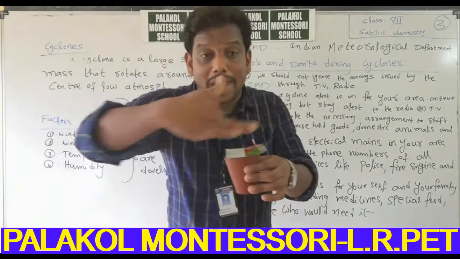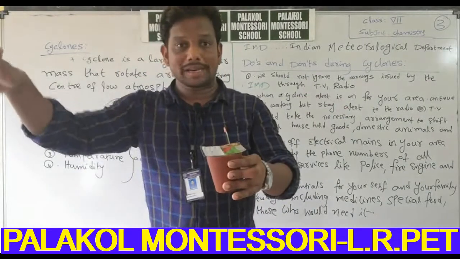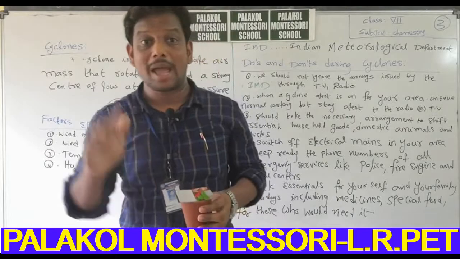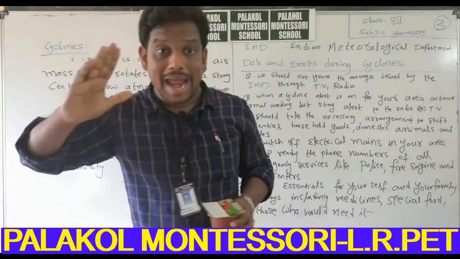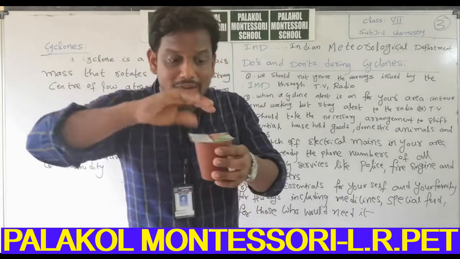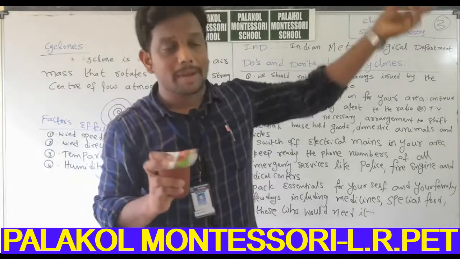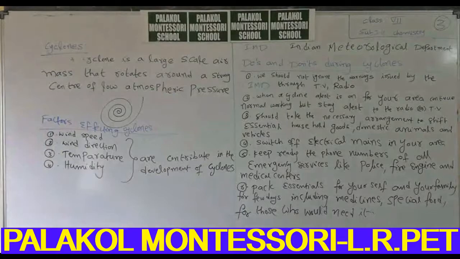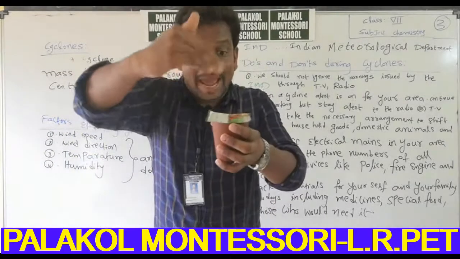So there is no air here, because my hand displaces the air present on the surface of the postcard.